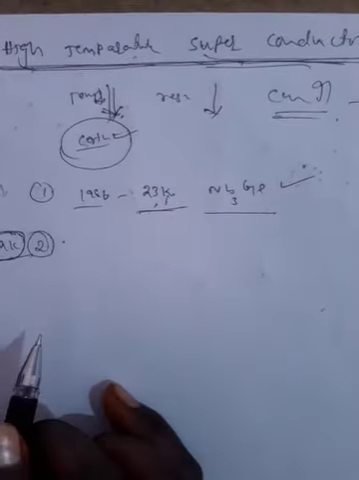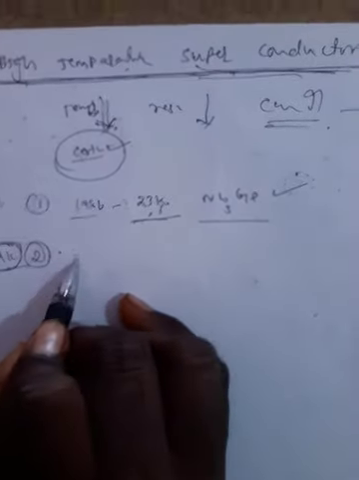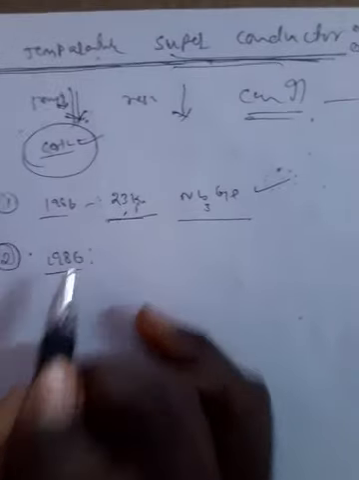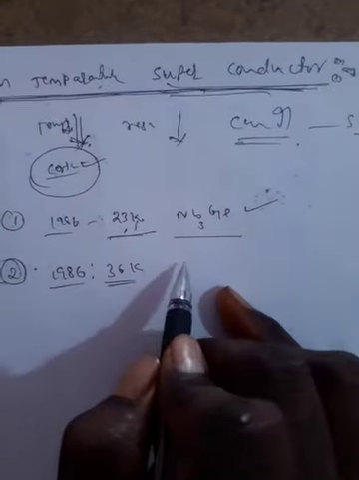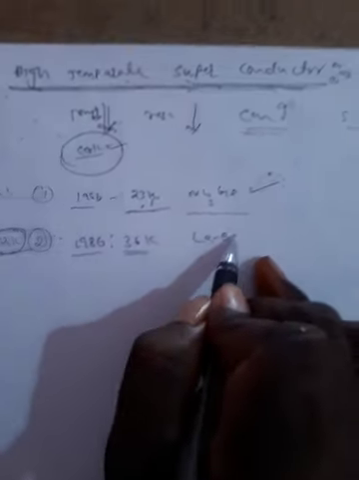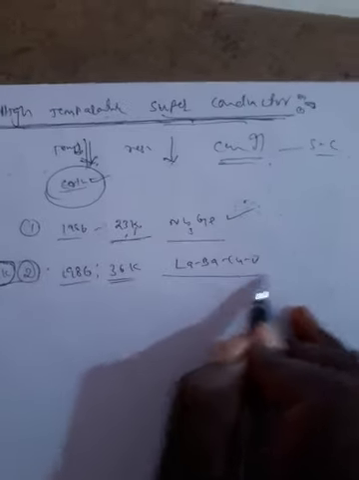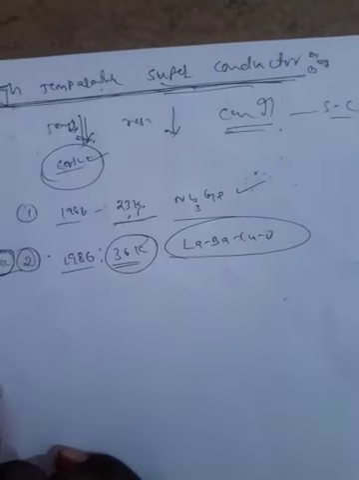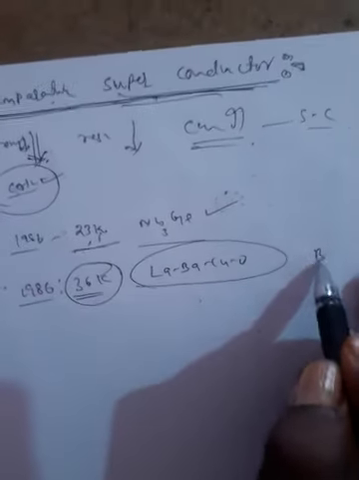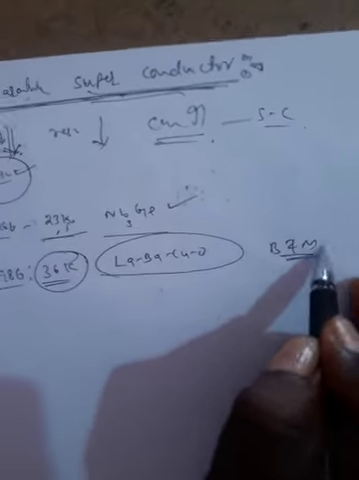Our next high temperature superconductor, in the same year 1986, has a temperature of 36 kelvins. The material is lanthanum, barium and copper oxide. This compound was prepared at 36 kelvins by the scientists Bednorz and Muller.